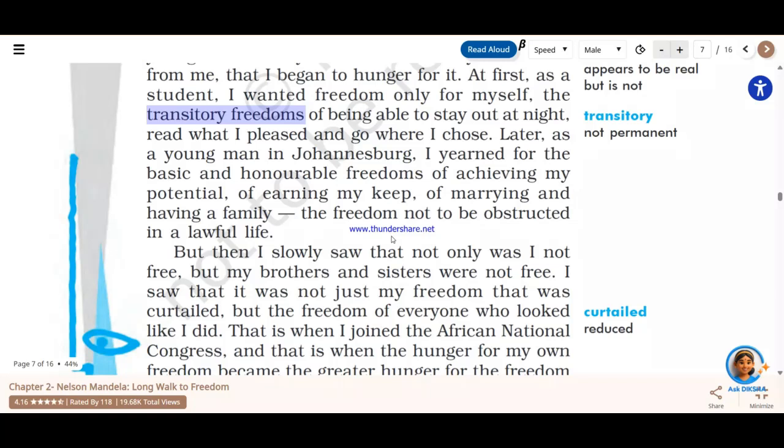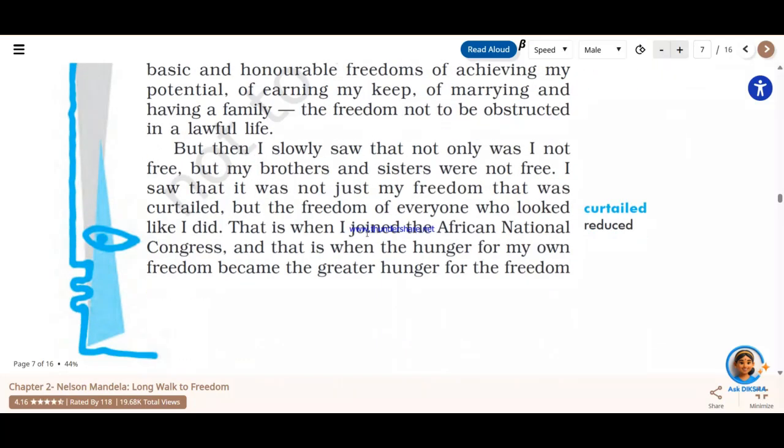He was unable to do that. "I yearned for the basic and honorable freedoms of achieving my potential, of earning my keep, of marrying and having a family, the freedom not to be obstructed in a lawful life." And then he says that this is a freedom which everyone should get, and they should not be obstructed from the freedom that should be there for every human being, every South African in South Africa.